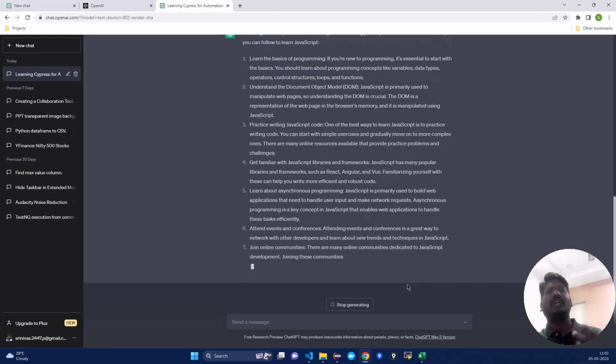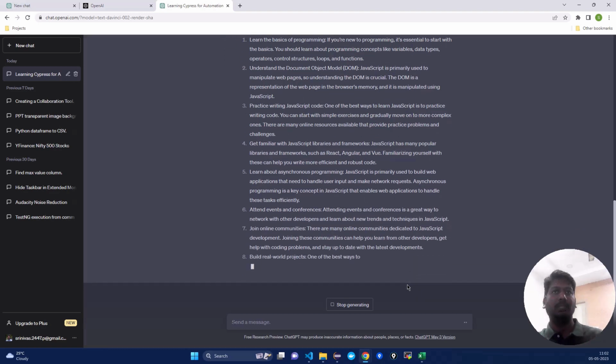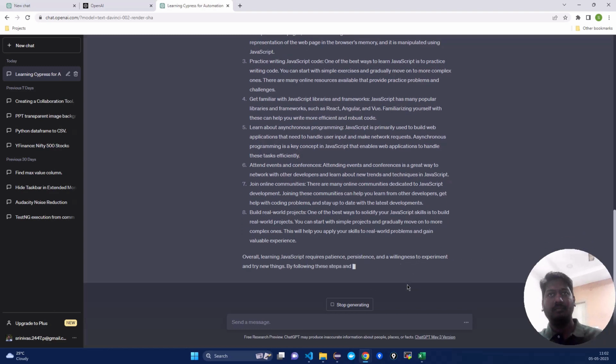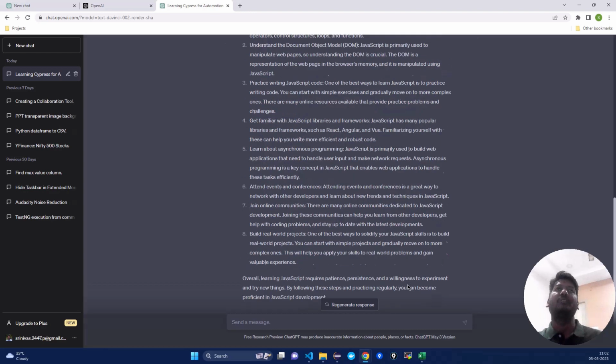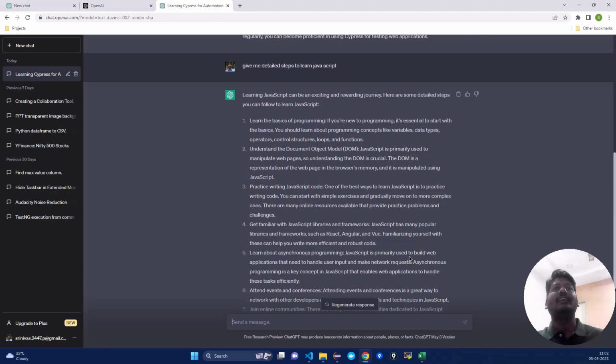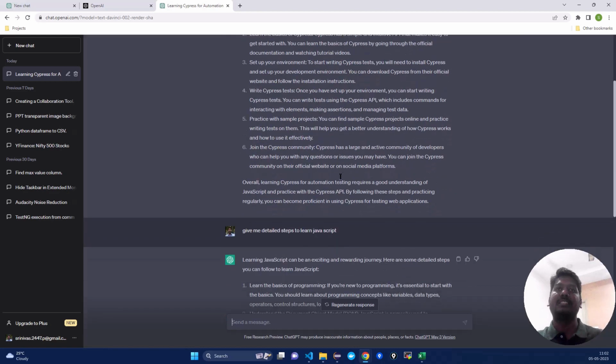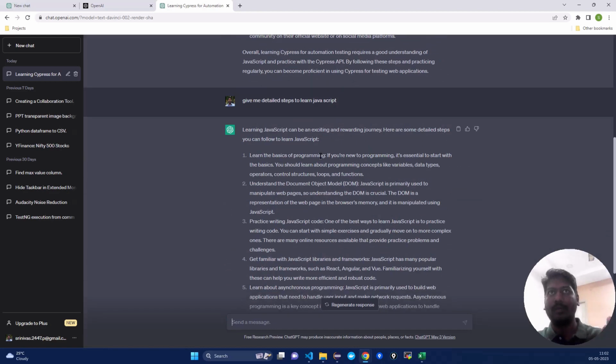Again, it is a similar kind of steps it is saying. Good. Now if you see, it is almost similar to what it has told for the Cypress related question, right? First familiarize with JavaScript, it is saying. So here also it is saying learn the basics of programming, understand the document object model.